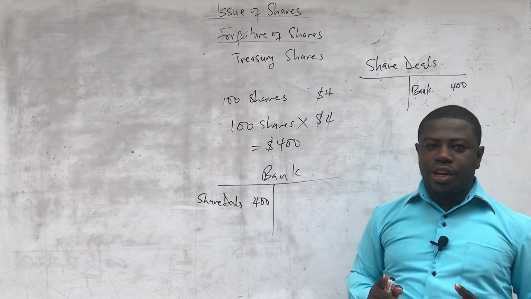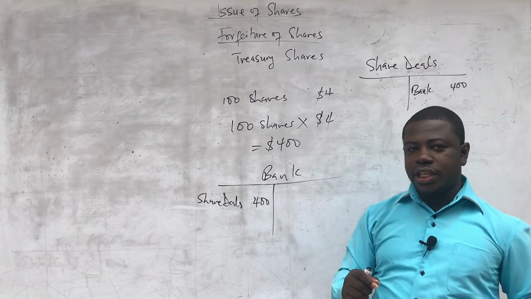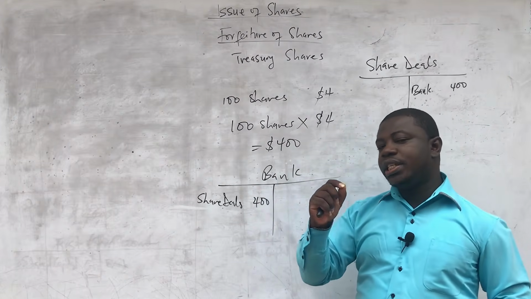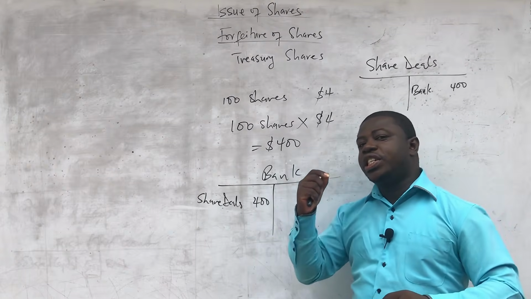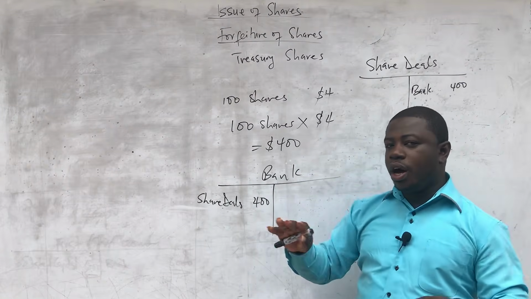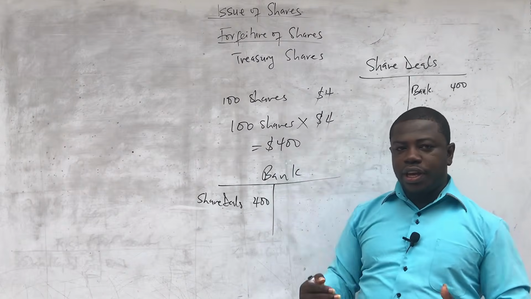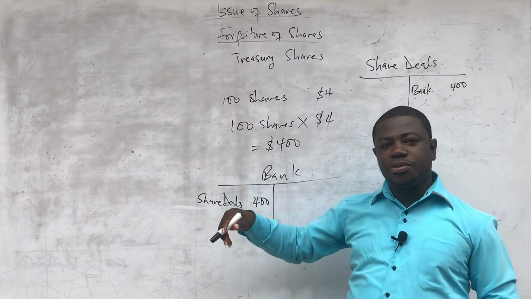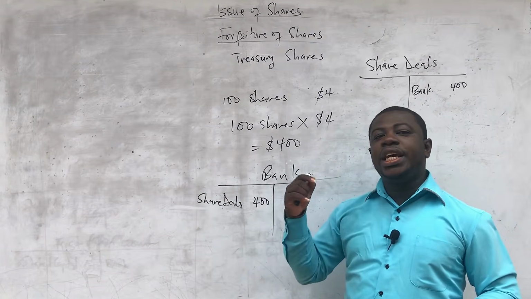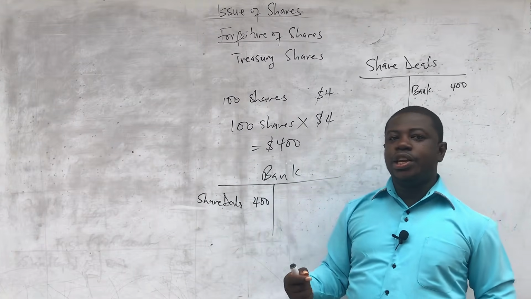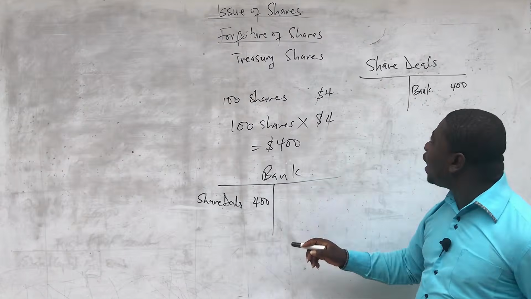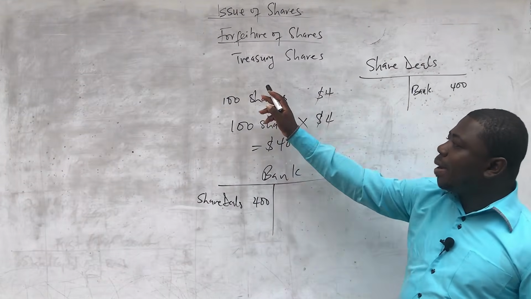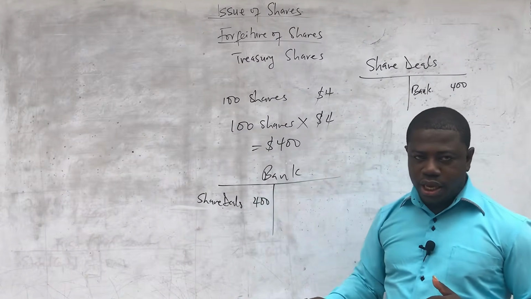So anytime you are solving a question and there is a forfeiture of shares, if the shares were not reissued, then you have no problem with share deals. So at the end of the account, you state that the number of shares are in treasury or have been forfeited. But if those shares were reissued, then it's going to be a double entry between bank and share deals account. It could also be that a part of those shares will be reissued and a part will not.